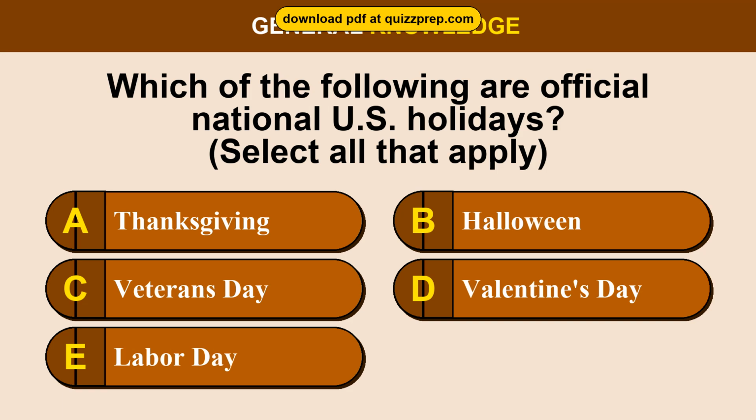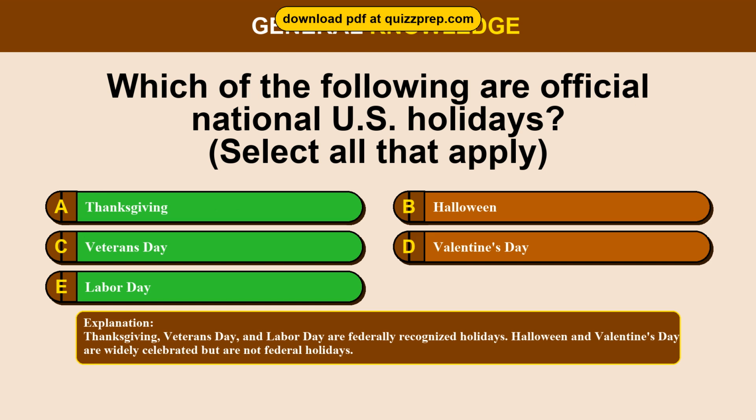Question 1. Which of the following are official national U.S. holidays? Option A, Thanksgiving. Option B, Halloween. Option C, Veterans Day. Option D, Valentine's Day. Option E, Labor Day. The correct answers are options A and C and E. Thanksgiving, Veterans Day, Labor Day. Thanksgiving, Veterans Day, and Labor Day are federally recognized holidays. Halloween and Valentine's Day are widely celebrated but are not federal holidays.